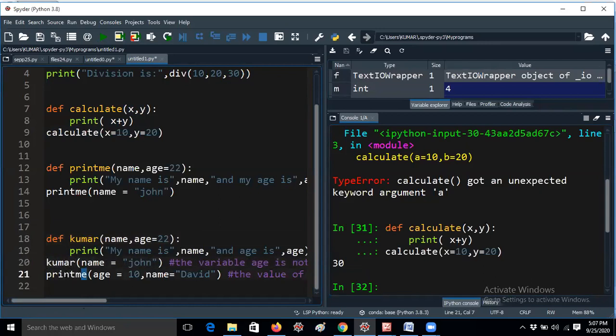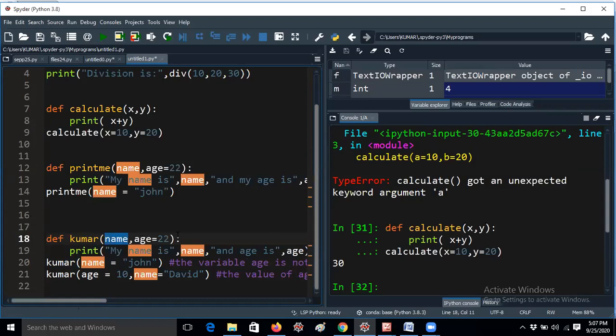That is the function name actually. I am giving the function name as my name. Here I am giving name equal to John. If I give name equal to John, this name will be copied as John. But age is already defined with this value here. Then it will print my name is John and age is 22. It will display like that.